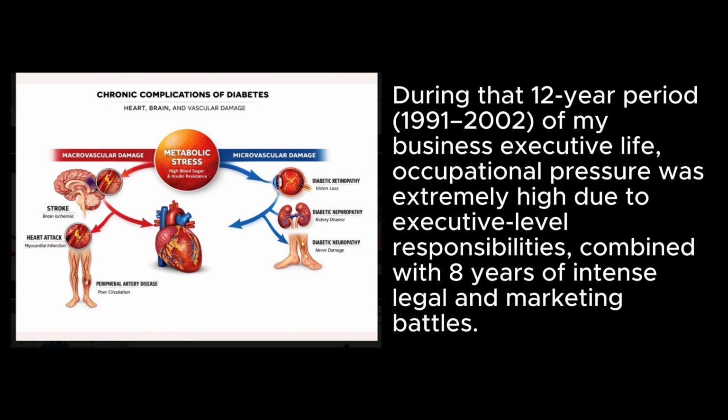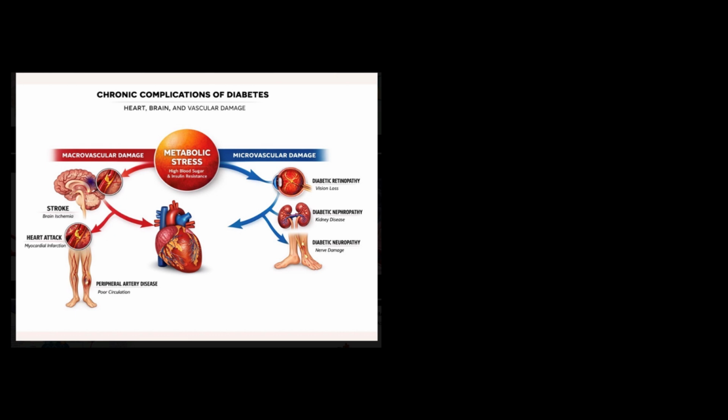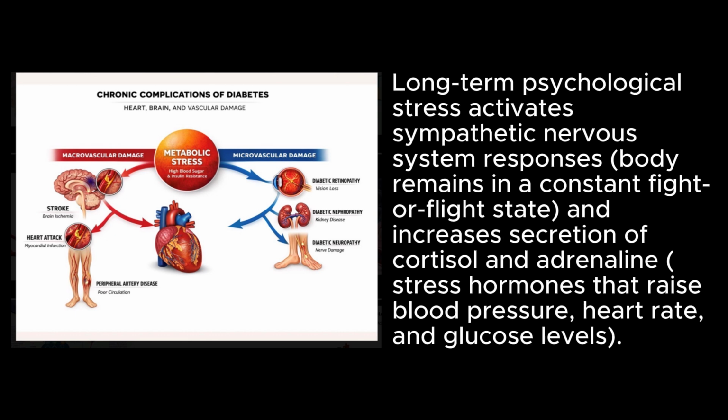During that 12-year period, 1991 to 2002, of my business executive life, occupational pressure was extremely high due to executive-level responsibilities, combined with 8 years of intense legal and marketing battles. Long-term psychological stress activates sympathetic nervous system responses. The body remains in a constant fight-or-flight state and increases secretion of cortisol and adrenaline stress hormones that raise blood pressure, heart rate, and glucose levels.